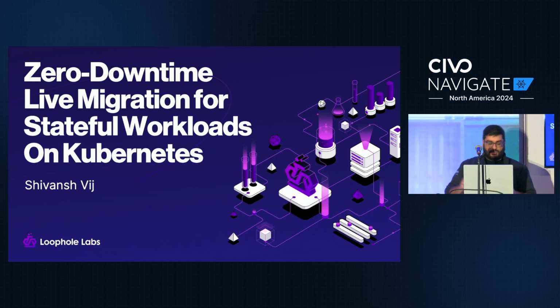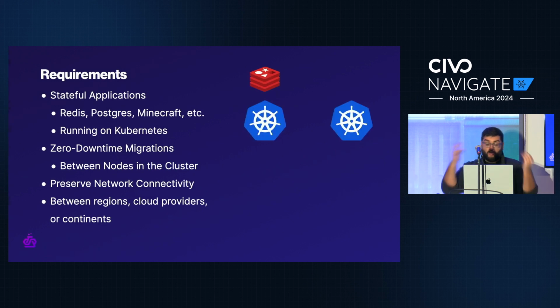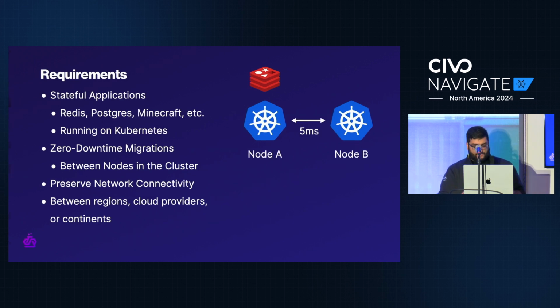We're gonna go into that a little bit later. That title is obviously a little bit of a mouthful, but it's actually exactly what we're going to try and achieve today, which is a grand and historically impossible goal. Can we take any stateful application, right? Think Redis or Postgres, running on a Kubernetes cluster somewhere and migrate it between the nodes. And this needs to be a zero downtime migration, right? So the app has to stay alive the whole time.